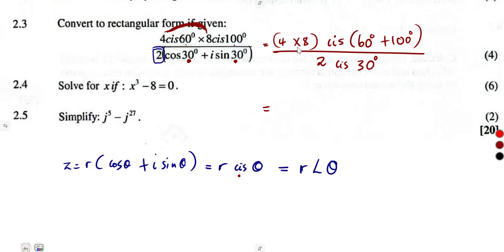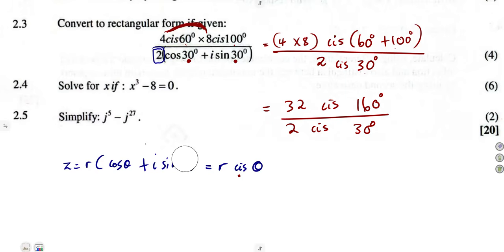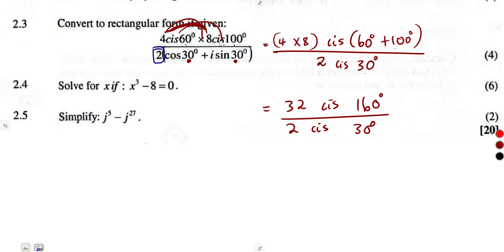All right, so 4 times 8, that's 32. Then the angle, you're going to add 60 plus this, that's 160 over 2. Then our angle here is 30. All right, we are back to a division. Remember, on the product you multiplied and added angles, but this time you are going to divide these two. 32 divided by 2 is 16.